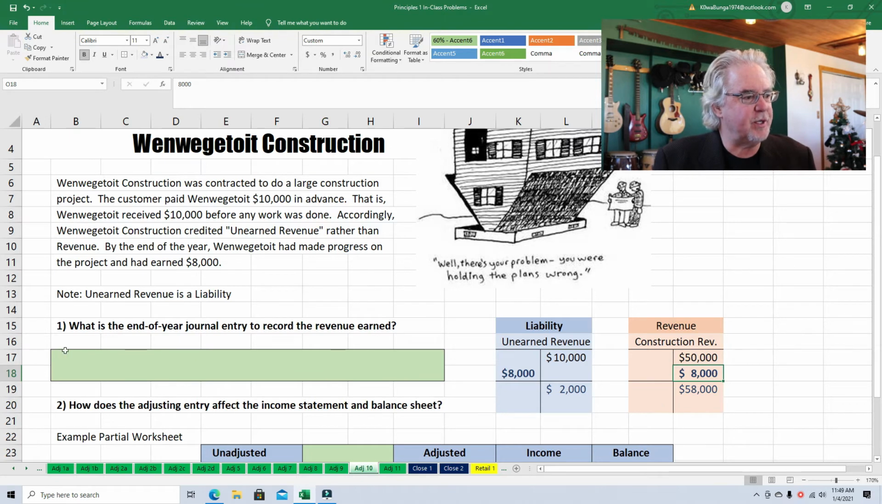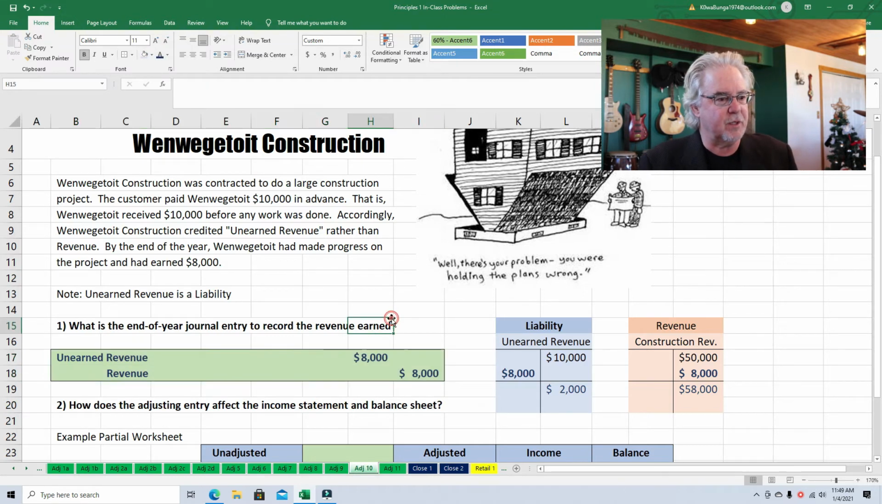So what's the journal entry? Well, here's the journal entry that the accountant will put in the books. Unearned revenue is being debited by $8,000, which is what happened in the T account. And revenue is being credited for $8,000, which is what happened in the T account. So really, this journal entry is just a reflection of what's going on here and vice versa.